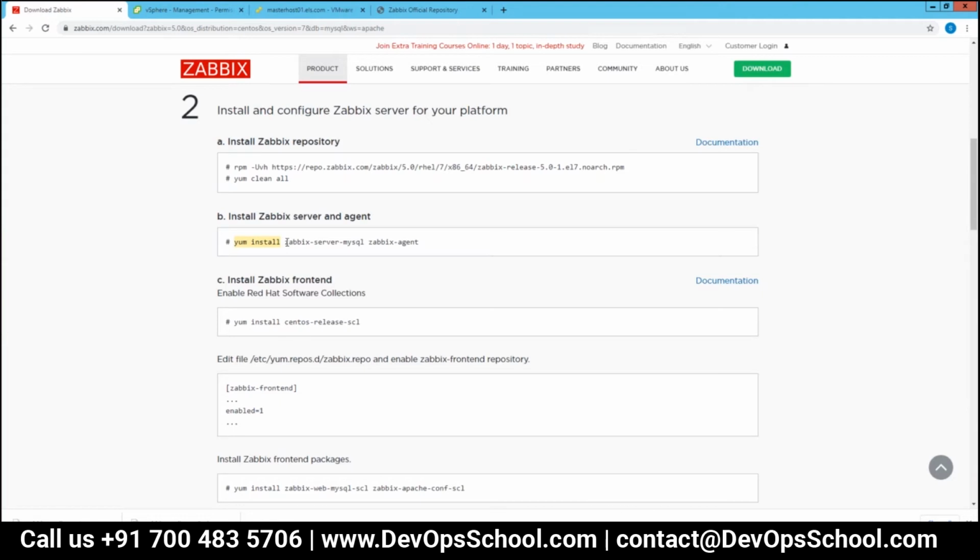So here it is saying Zabbix server MySQL, then it is saying Zabbix agent. So two installations I'm doing at the same time. As I told you in the repository as well, here you are downloading the release package, Zabbix release, and then I am installing the Zabbix MySQL server service and the Zabbix agent service.